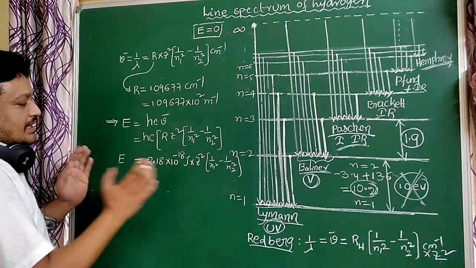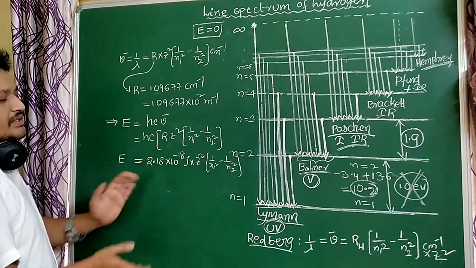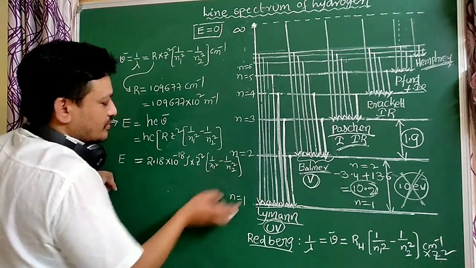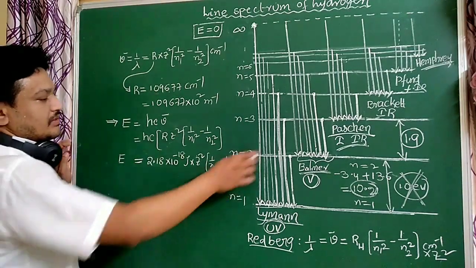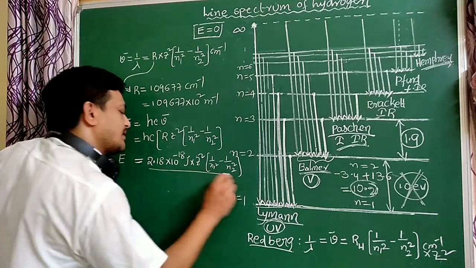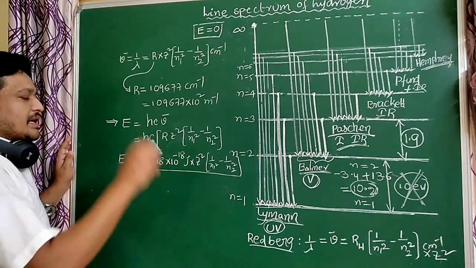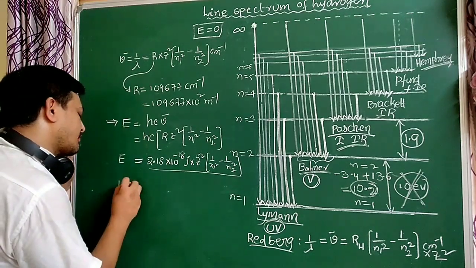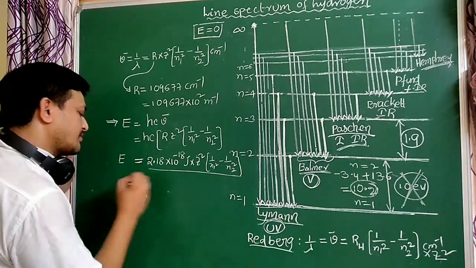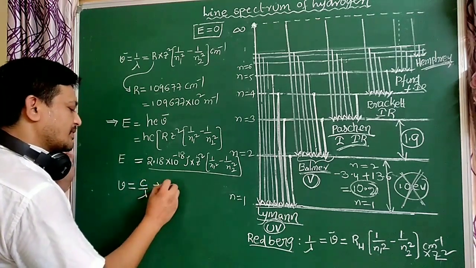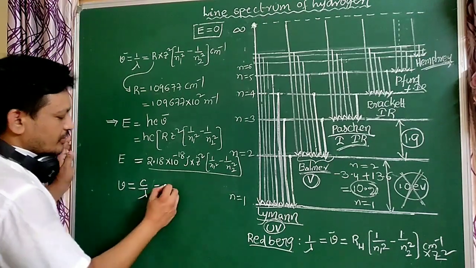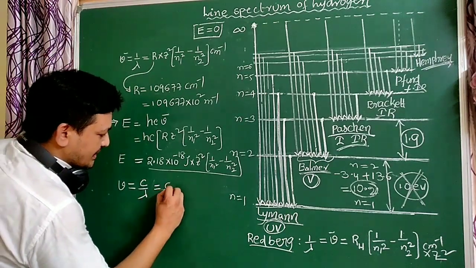This gives the energy difference between any two transitions, for example n equals 1 and n equals 2; we get that difference value in joules. So by using this formula, we easily calculate the energy. For frequency, nu equals c by lambda, which equals c mu bar.